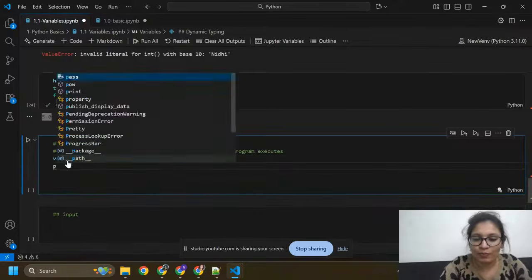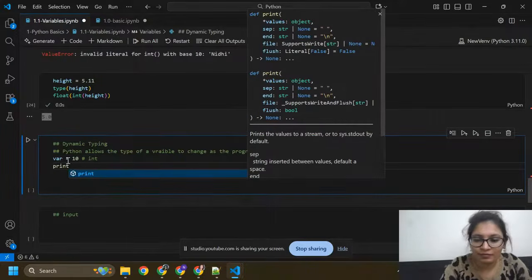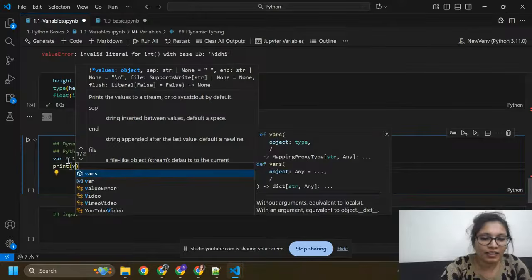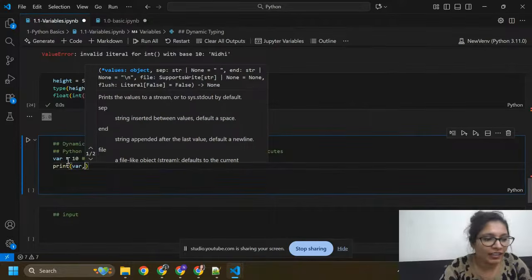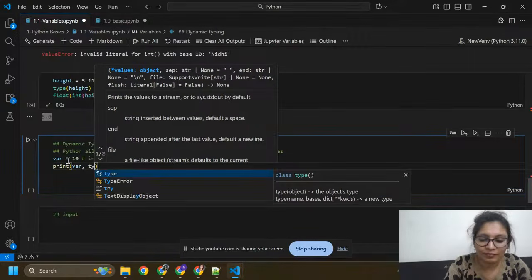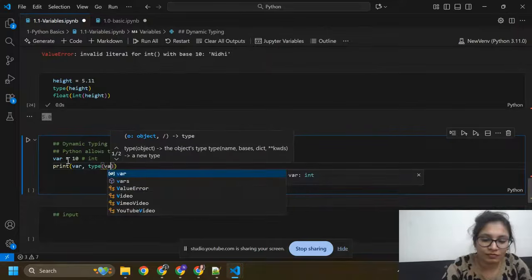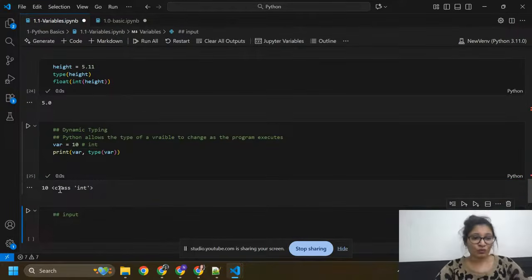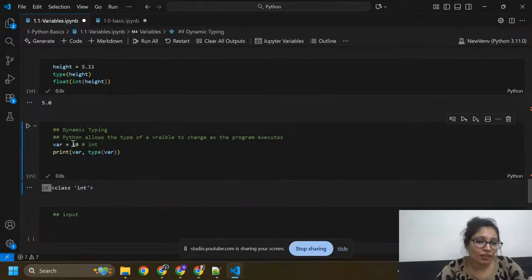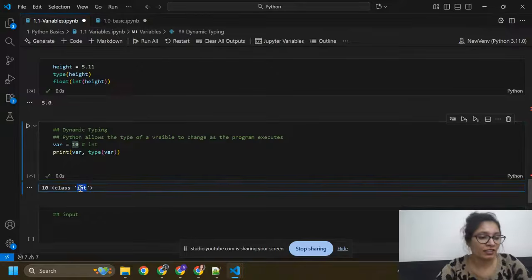Okay, I'm going to print this variable and the type of the variable. Here you can see I have variable 10, and the type of the variable is integer, the class of the variable is integer.